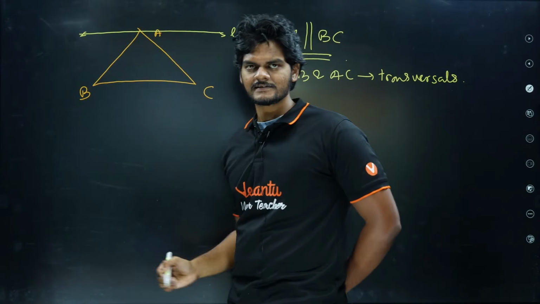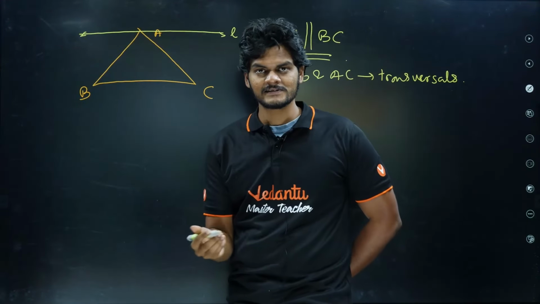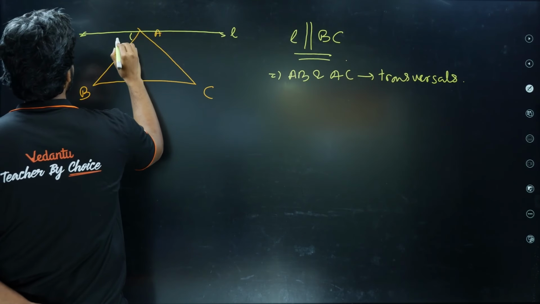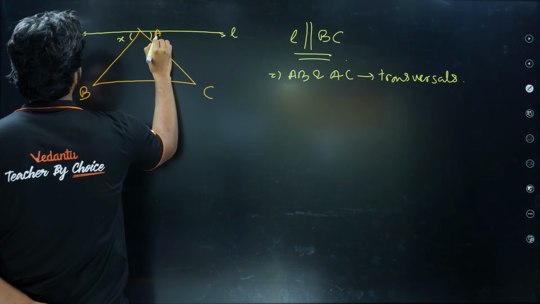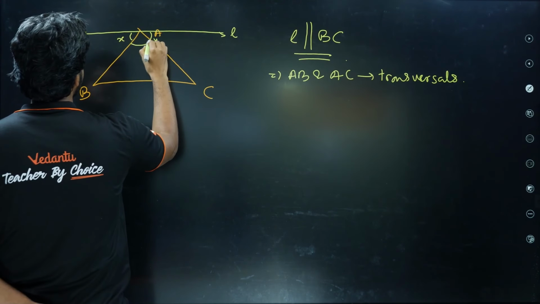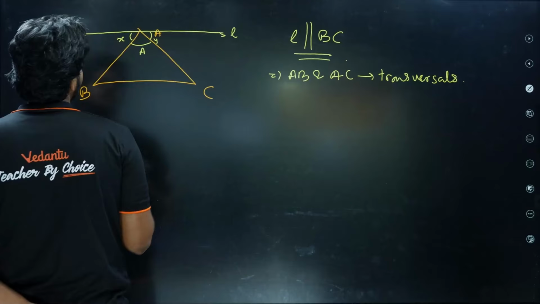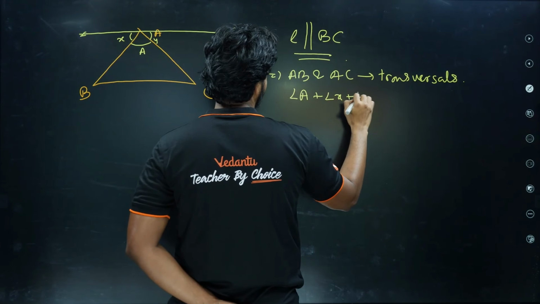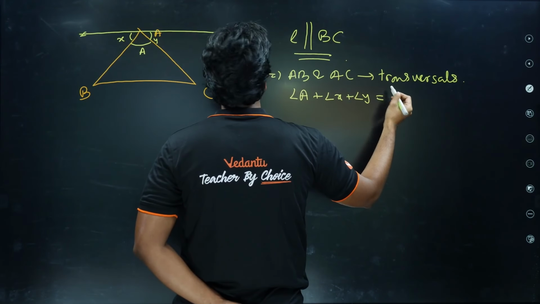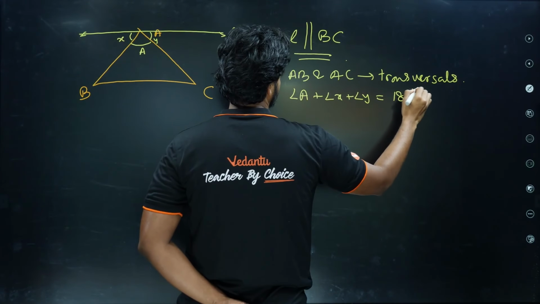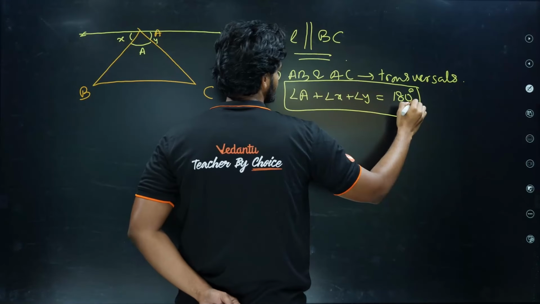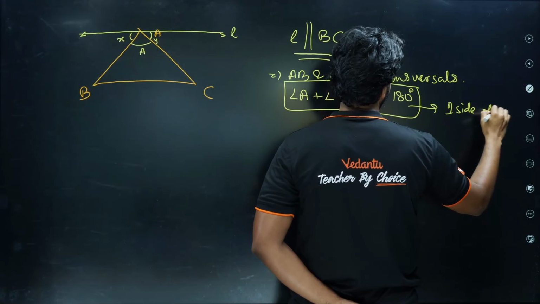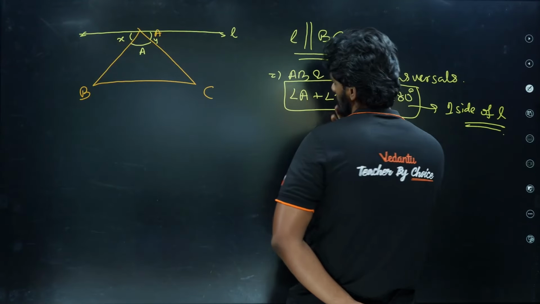AB and AC act as transversals. That means, look at this angle X, look at this angle Y. This angle is anyways A. Now one thing I can say is that angle A plus angle X plus angle Y is equal to 180 degrees. This I can say because it is one side of line L, right?